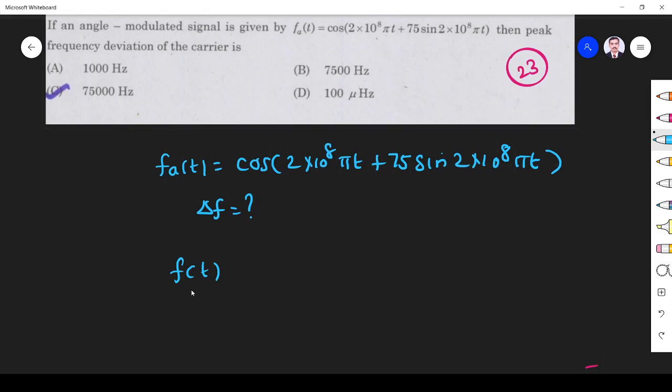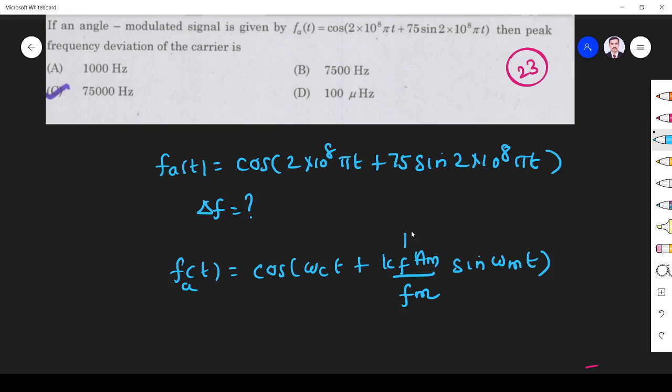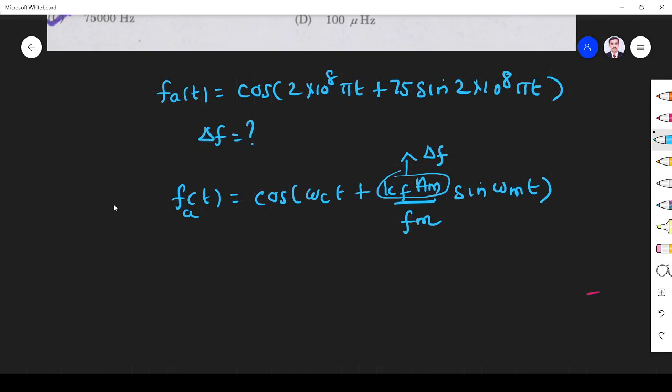So the general equation of angle modulated signal is given by f_A(t) equal to cos omega c t plus K_f A_m by omega m sin omega m t. So K_f A_m is given by del f. So I can write del f by f_m, these two collectively called del f by f_m. This is a general equation. So if you compare both, del f by f_m is equal to 75.